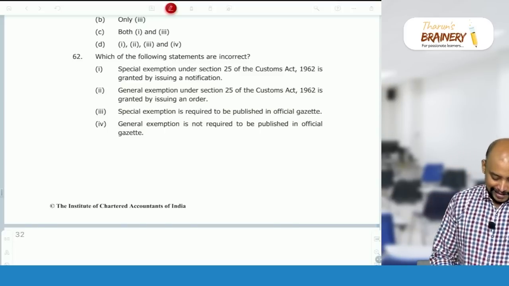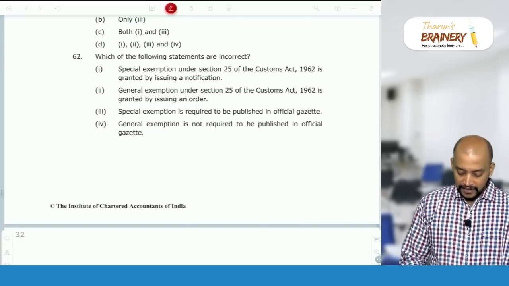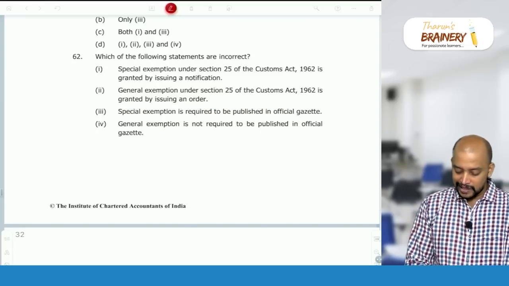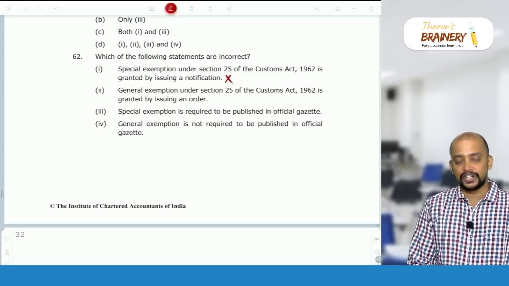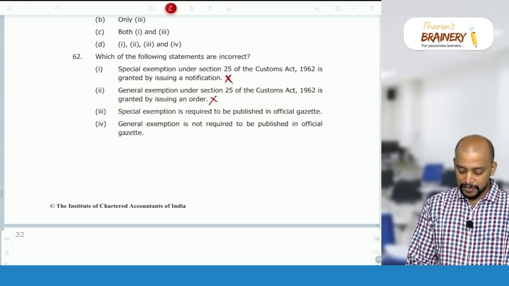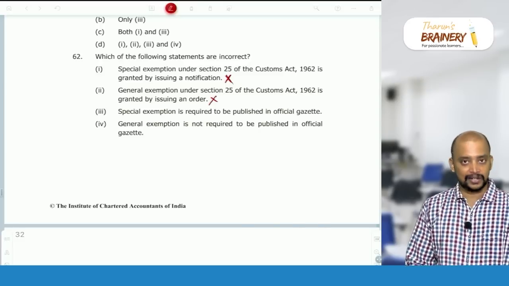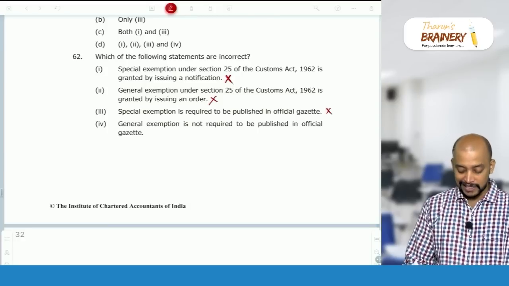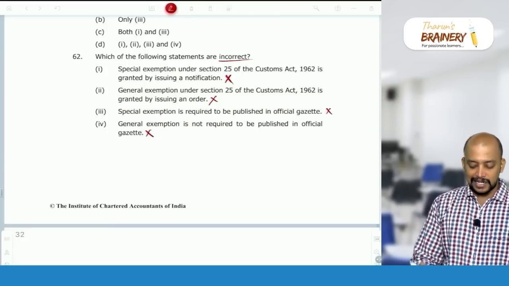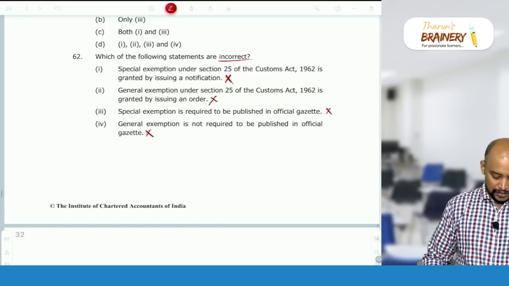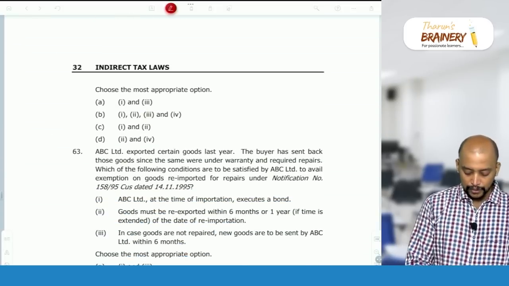So see the 62. First, special exemption is granted by issuing a notification. So no, it is wrong. It is by order. General exemption is by notification. Wrong. Special exemption is required to be published in official gazette. No, not required to be published. But general exemption is required to be published. So all these statements are incorrect. For 62, the answer is B, 1, 2, 3, 4.